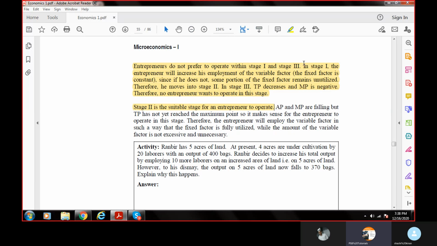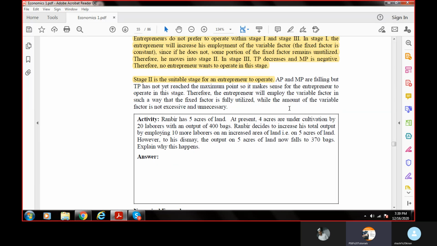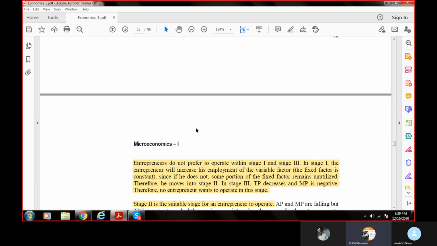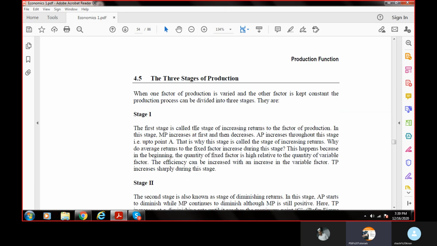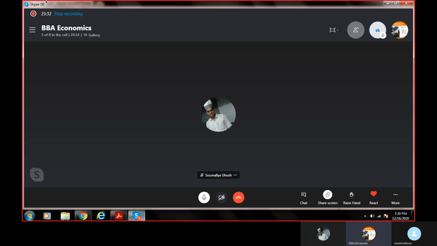AP and MP are falling, but TP has not yet reached the maximum point. Means total product at this stage has not yet reached the maximum point. So it makes sense for the entrepreneur to operate in this stage. Therefore, the entrepreneur will employ the variable factor in such a way that the fixed factor is fully utilized while the amount of variable factor is not excessive and unnecessary. Is this clear to everyone? If not clear, kindly go through the 3 stages of production, because until you do, I cannot go ahead.